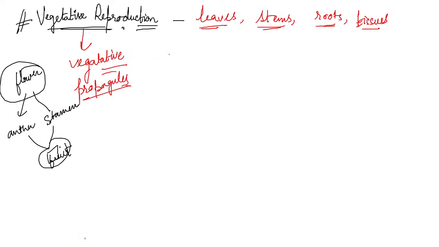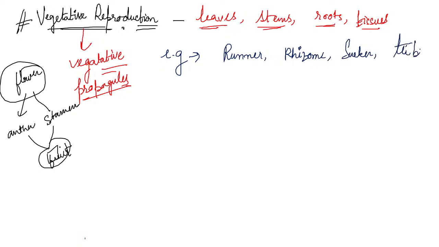Now, what examples can we find in vegetative reproduction? The examples are runner, rhizome, sucker, tuber, offset, and bulb. All of these are capable of giving rise to a new offspring.